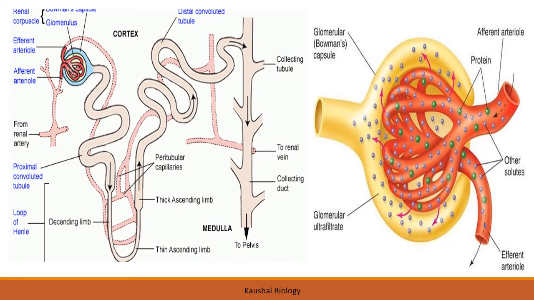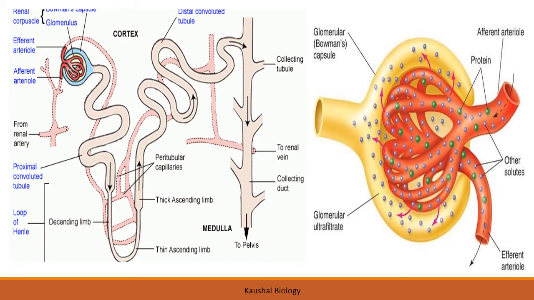The filtration will happen. All the filtrate will come into these tubules, and after filtration this blood will exit out of this glomerulus with the help of efferent arteriole. So impure blood in, filtration happens, and pure blood will come out with the efferent arteriole. You can understand A for arrival, E for exit.